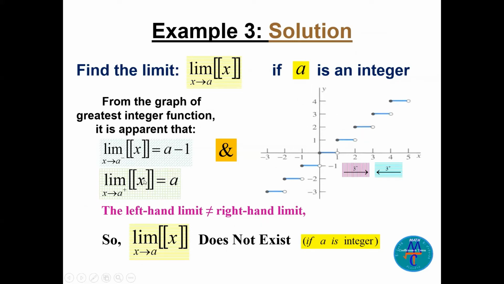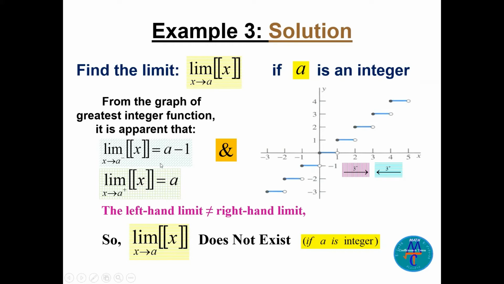So that's the limit here. So we say the limit of the greatest integer function as x goes to a from the right, a positive, from the right, it will be a itself. But if we are coming to the integer from the left, see, if you're coming to 3 from the left, it will be 2. So it will be a minus 1. So we say the limit of the greatest integer function as x goes to a does not exist if a is an integer. Remember, that's a condition here. The limit from the left does not equal the limit from the right.